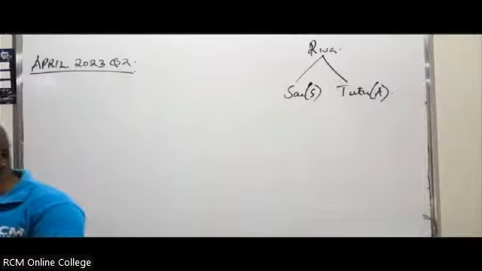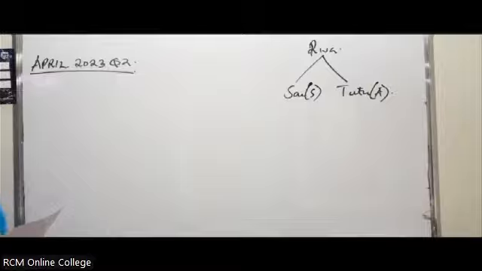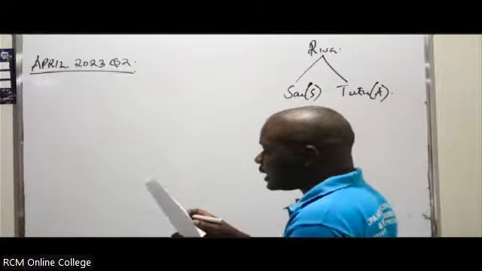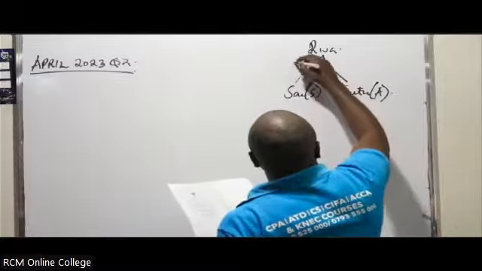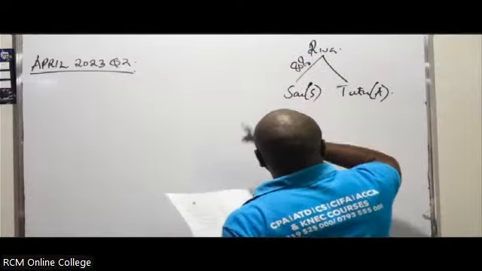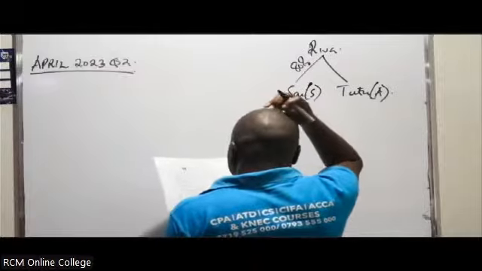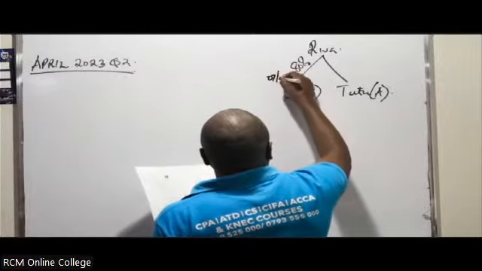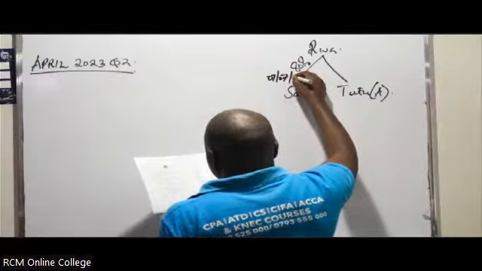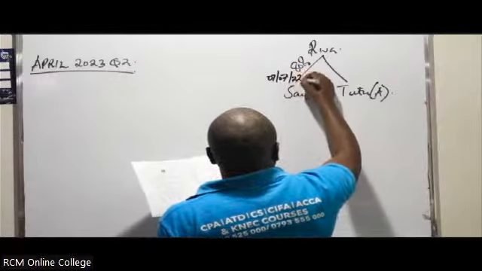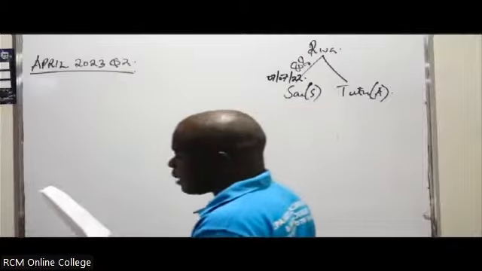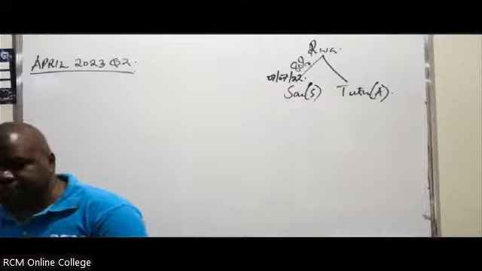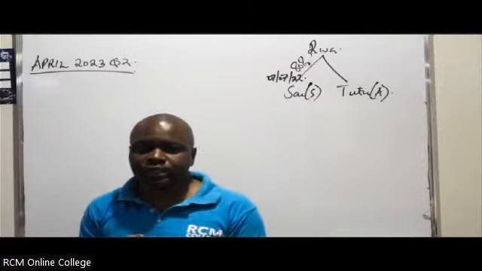On 1st of July 2022, remember the date of acquisition is actually very important. On 1st of July 2022, River Limited acquired 80% of Sai. So this one was 80%. It was on which date? You have to take note of that date. It was 1st of July 2022. So in this case, they acquired 80% for a cash consideration of 1,100 million. Of course, that will help us to calculate the goodwill.